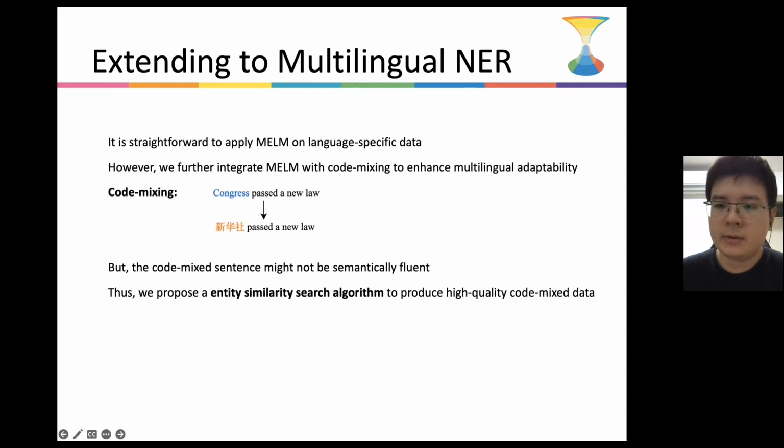When extending to multilingual NER, it is straightforward to apply MELM on each language-specific data separately. However, we would like to further integrate MELM with code mixing to enhance the model's multilingual adaptability. A simple code mixing strategy replaces the original entity with entities of the same class from a different language. Although this ensures label compatibility, the code-mixed sentence might not be semantically fluent. Thus, we propose an entity similarity search algorithm to produce high-quality code-mixed data.